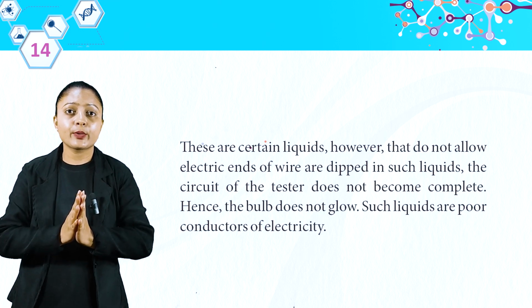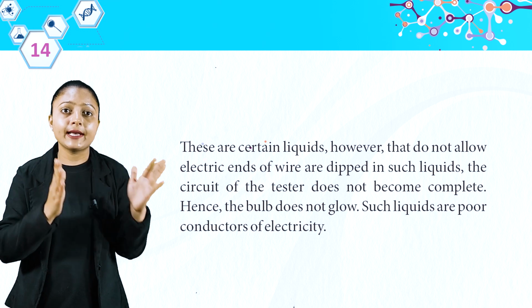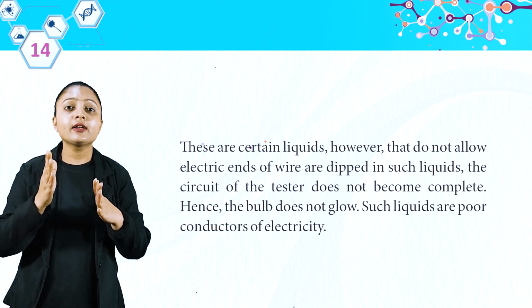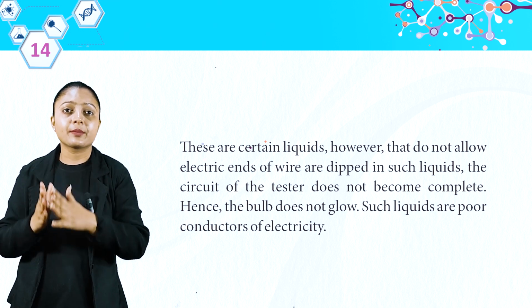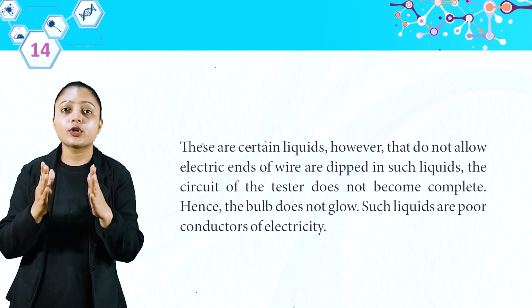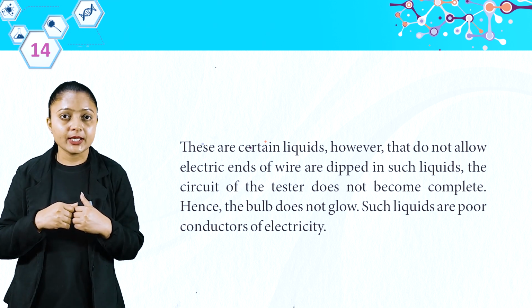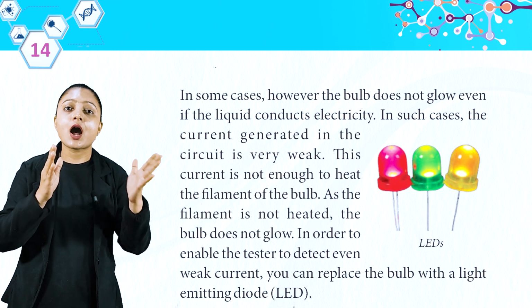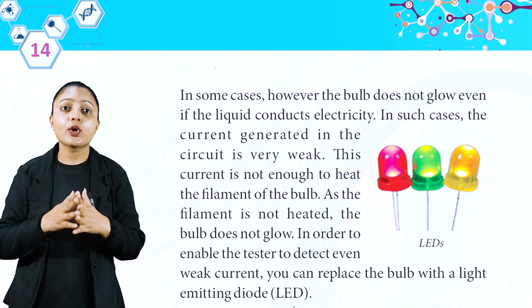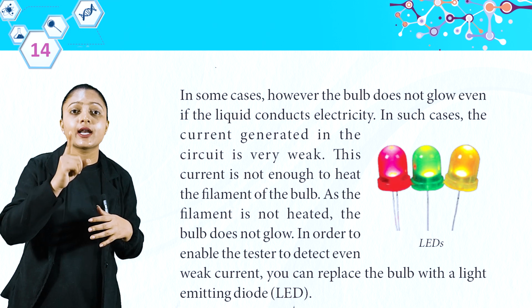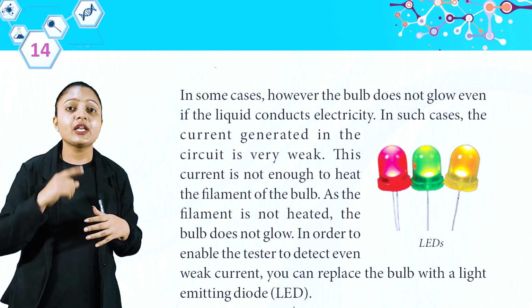There are certain liquids, however, that do not allow electric current to pass through them when the free ends of the wire are dipped in such liquids. The circuit of the tester does not become complete, hence the bulb does not glow. Such liquids are poor conductors of electricity. In some cases, however, the bulb does not glow even if the liquid conducts electricity. In such cases, the current generated in the circuit is very weak.